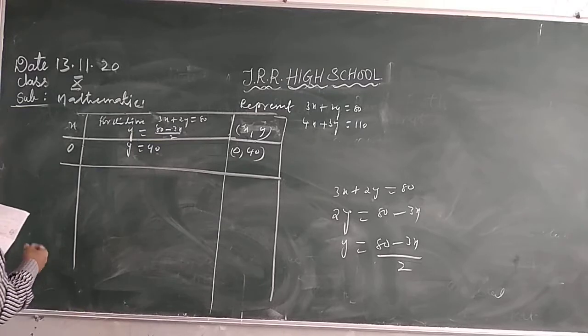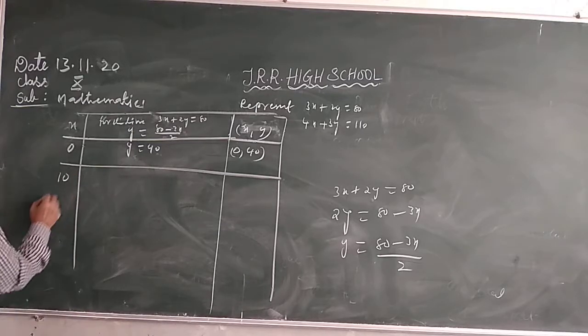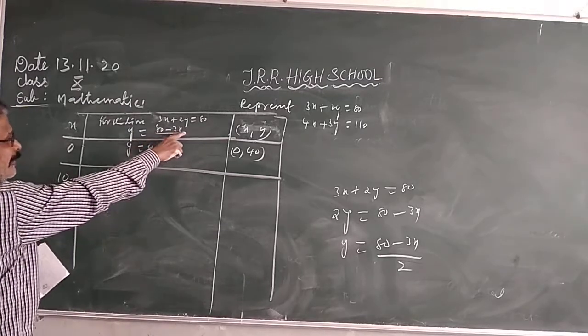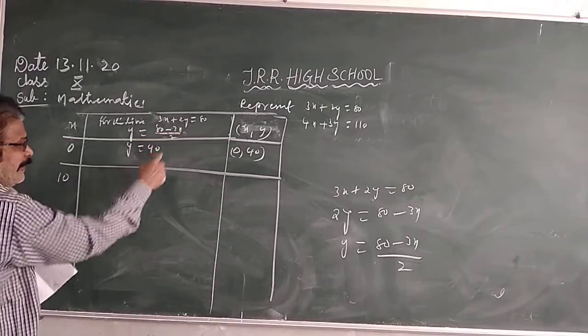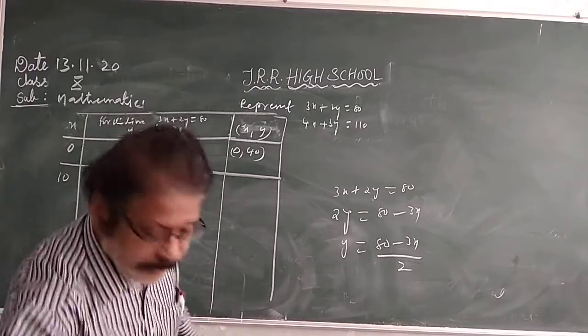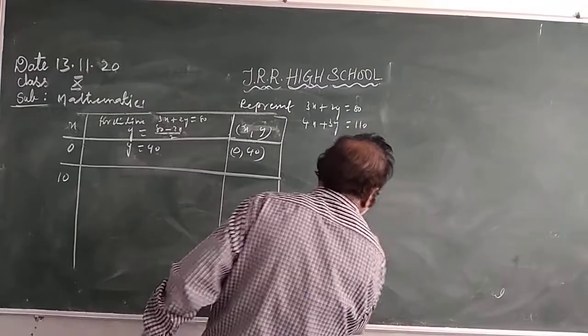Now x is equal to 10. Substitute 10 here. 3 into 10 is 30. I show here in the table, children.